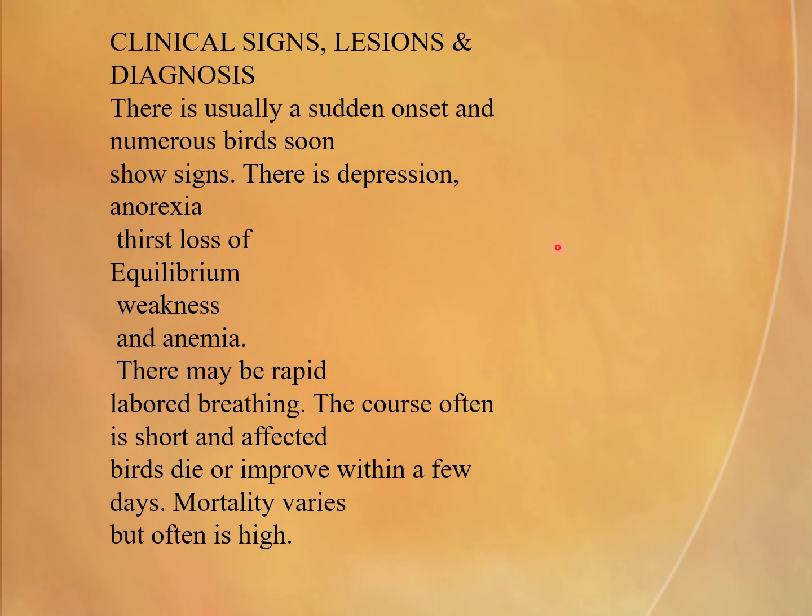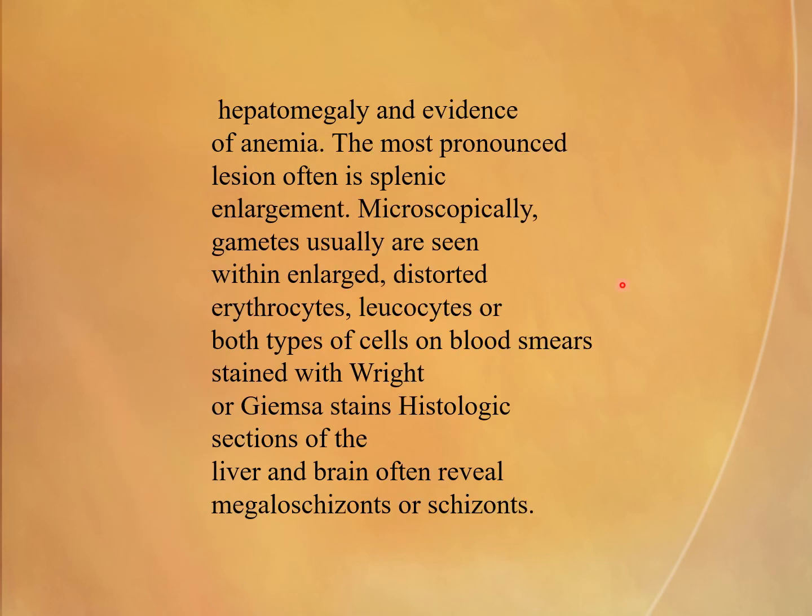Clinical signs. There is usually a sudden onset and numerous birds soon show signs. The signs are depression, anorexia, loss of equilibrium, weakness, anemia, then rapid labored breathing. The course often is short and affected birds die or improve within a few days. Mortality varies but often is high. Hepatomegaly and evidence of anemia are present. The most pronounced lesion is often splenic enlargement.